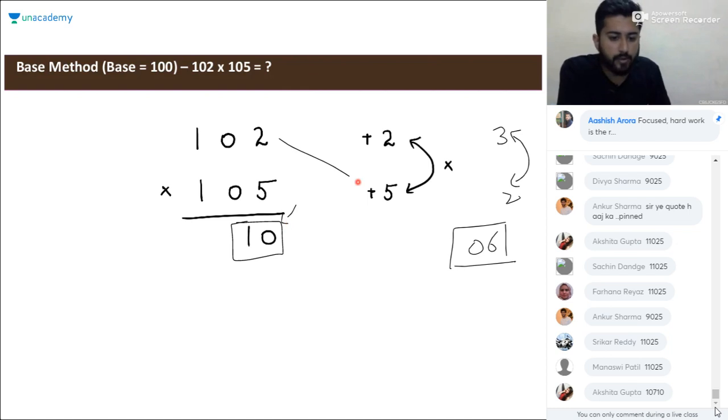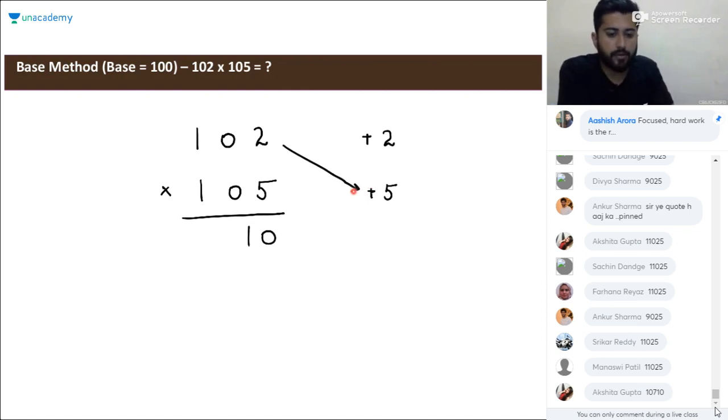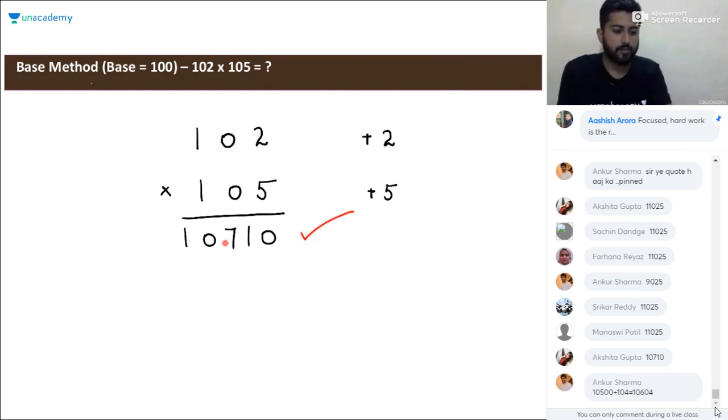Next step will be doing this thing: 102, and we are having a plus sign here. So 102 plus 5 will be 107. And if you go for the reverse, 105 plus 2, it will be the same, 107. So you are getting the sum as 107. Write 107 here. So it will be directly 10710.